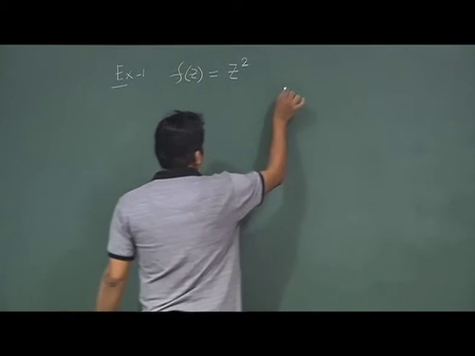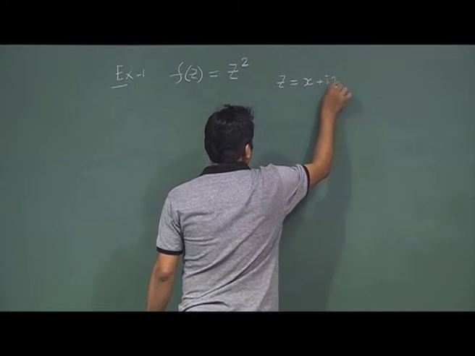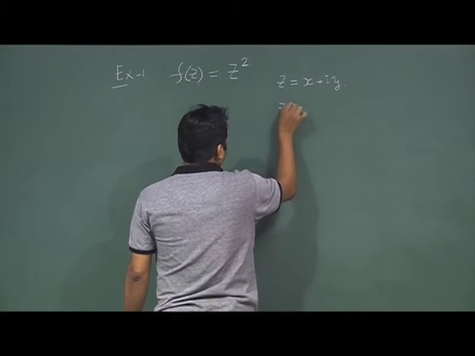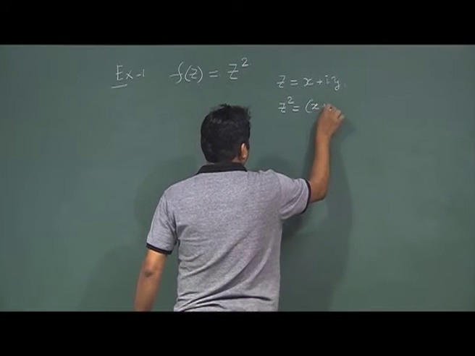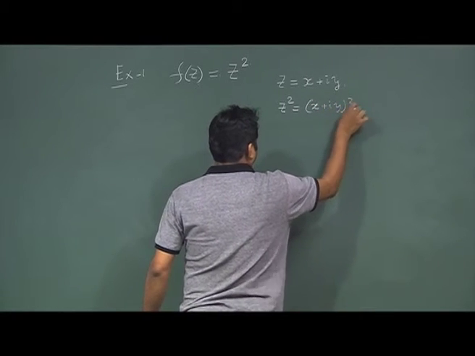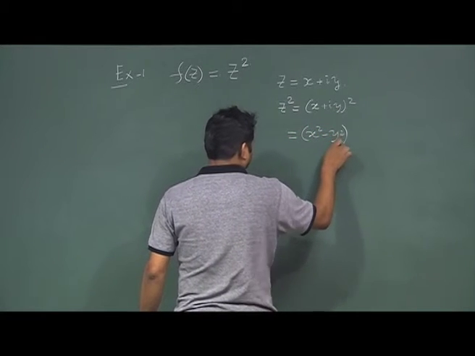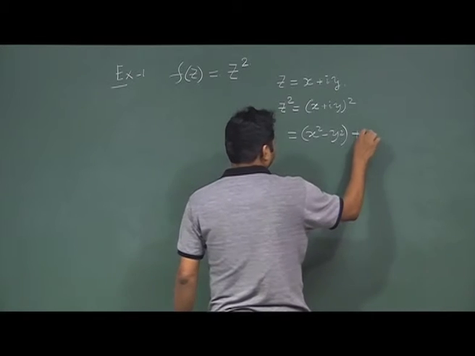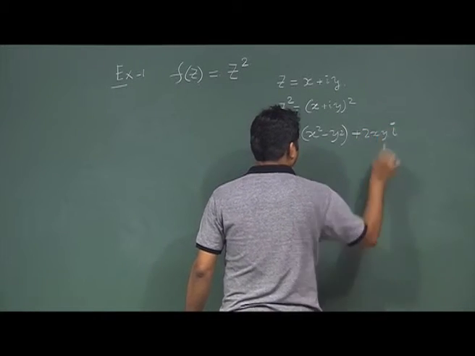So, z is equal to x plus iy, z square is (x plus iy) square, which is x square minus y square, the most simple example we have right now, plus 2xy with multiplication of i.